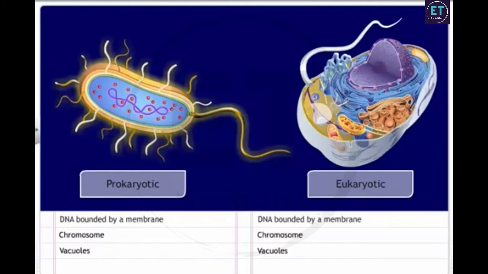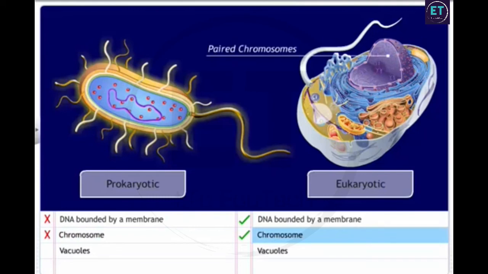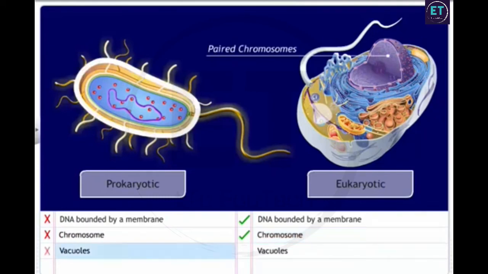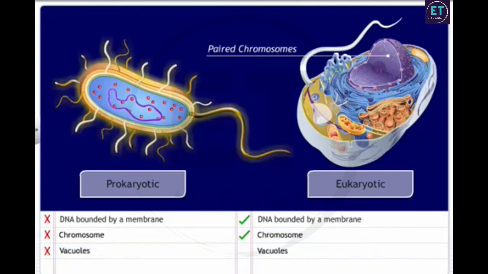Let's see the difference between prokaryotic and eukaryotic organisms. Prokaryotic DNA is not bounded by a membrane, and is called nucleoid. Eukaryotic DNA is bounded by a nuclear membrane. Prokaryote has a single circular DNA, while eukaryote has DNA in paired chromosomes. Prokaryotes do not have vacuoles, while eukaryotes do have vacuoles.